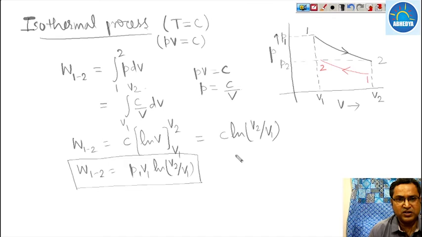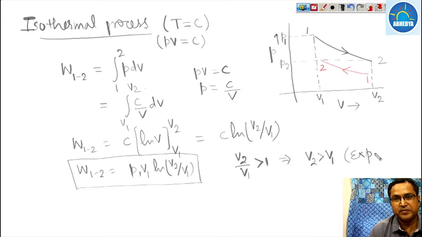Okay, now let us assume when V2 upon V1 is greater than 1, means V2 is greater than V1, that is, final volume is greater than initial volume, means it is expansion. So when it is expansion, V2 upon V1 is greater than 1, so the log value is positive, so work done will be positive.